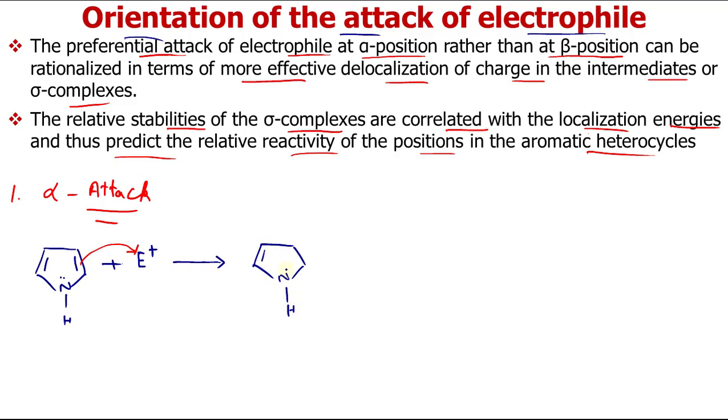Here comes your electrophile, here is your hydrogen, and here is the positive charge. This is a sigma complex, which is resonance stabilized like this. I am drawing its resonating structures.